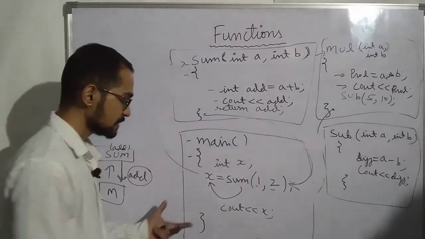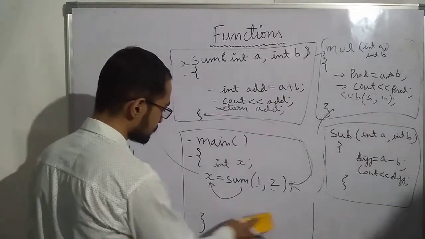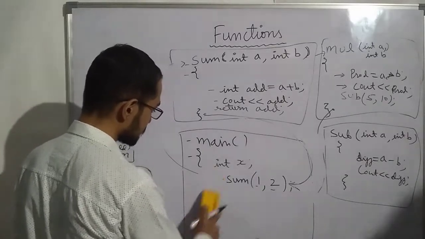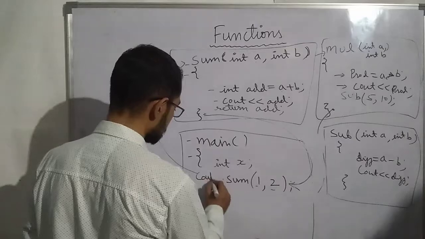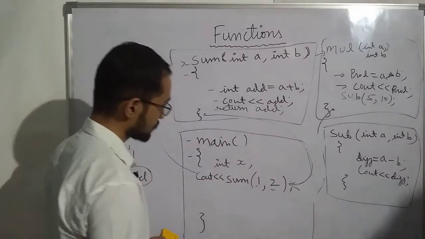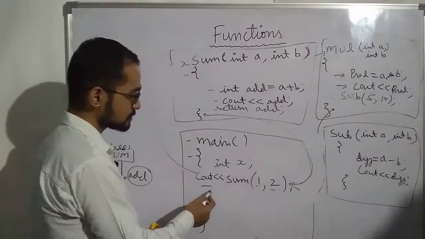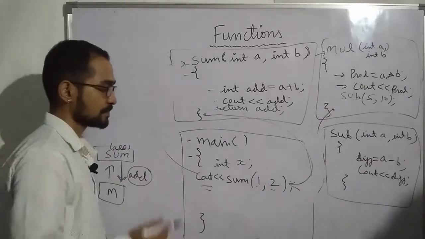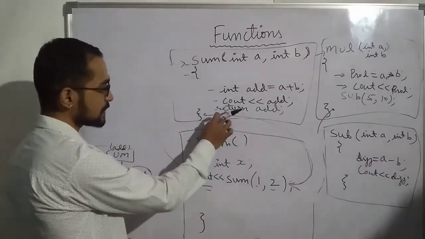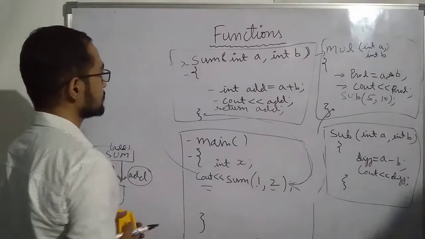Another way is you can directly print sum. You can directly write cout here, cout sum. So whatever is the value returned by this sum, it will be given to cout and it will be printed. Now for returning any value, there must be a return type.